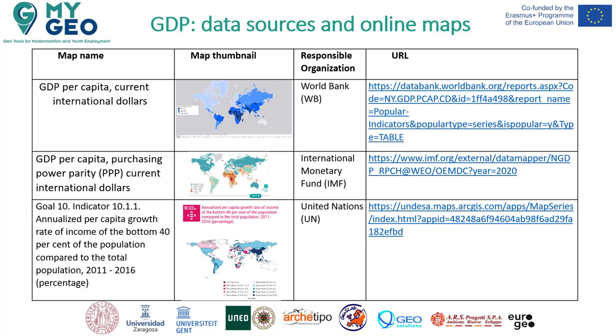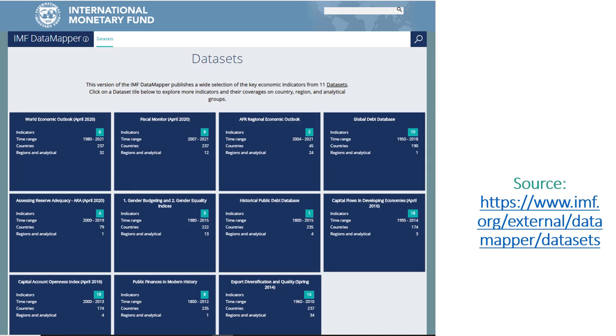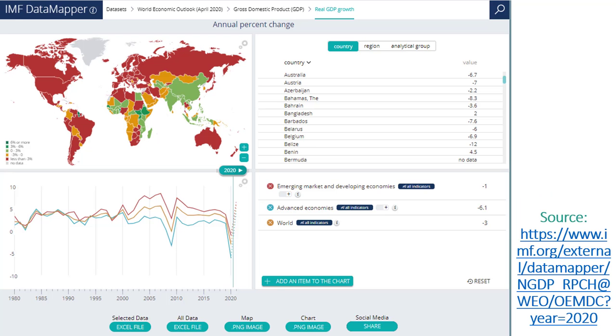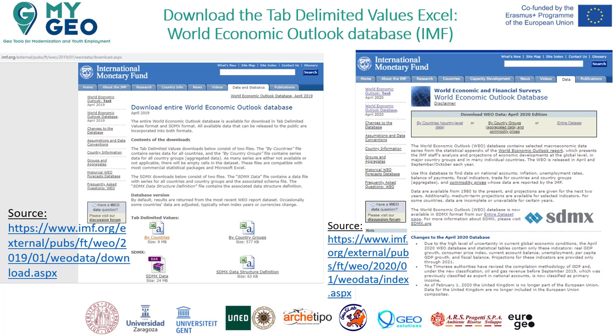The International Monetary Fund has a selection of indicators, datasets, available for mapping. The data for 2020 shows a big decline in GDP due to the COVID-19 pandemic that has been called the Great Lockdown. The IMF periodically updates their own data. The World Economic Outlook Database,